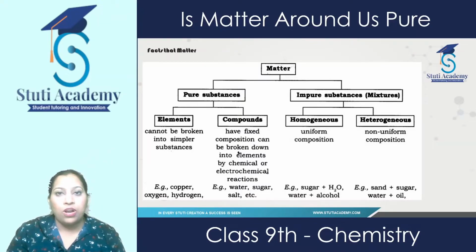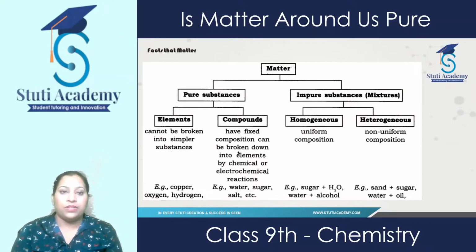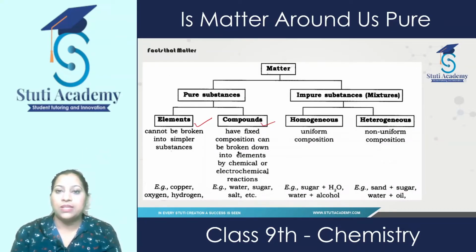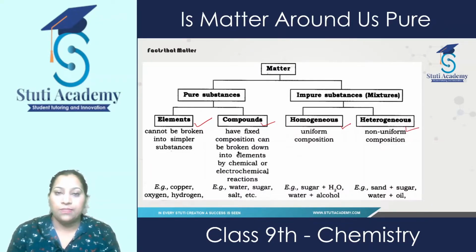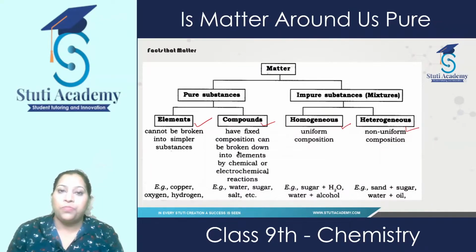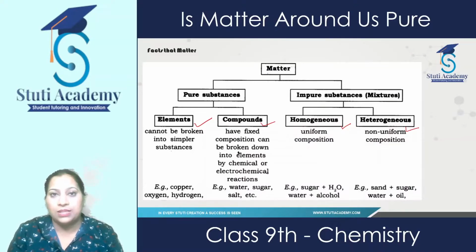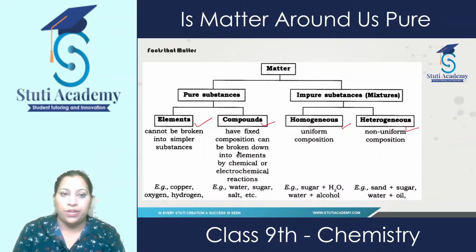First of all, we'll talk about pure substances. As you can see in this flow chart, pure substances are further divided into elements and compounds. And impure substances are of two types, homogeneous and heterogeneous. We'll study about these pure and impure substances in detail in this chapter.